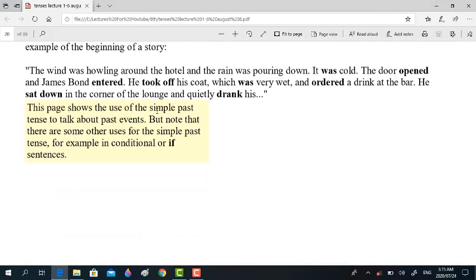Here I have an assignment for you. Just come up with a story and underline the past verbs from the story. The choice is yours. Go for a story, pick it out, and underline the verbs that belong to this tense, right?